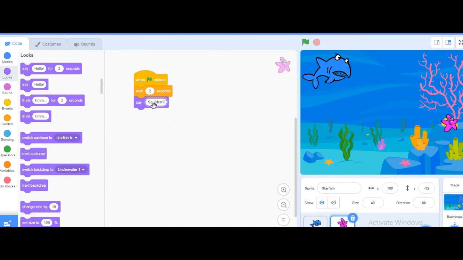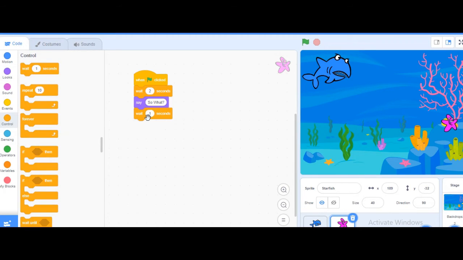Now what we will do here, again we will make it control, through control we will again wait for 4 seconds. Okay, because whatever starfish is saying, everyone should see what he is saying, it should be visible.